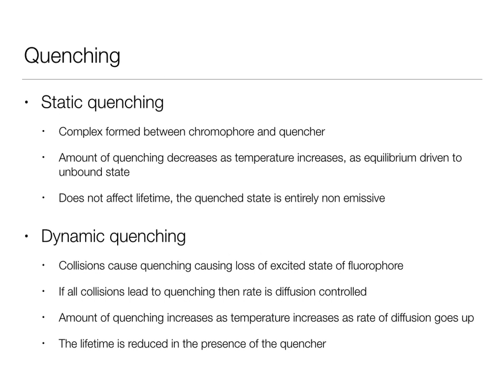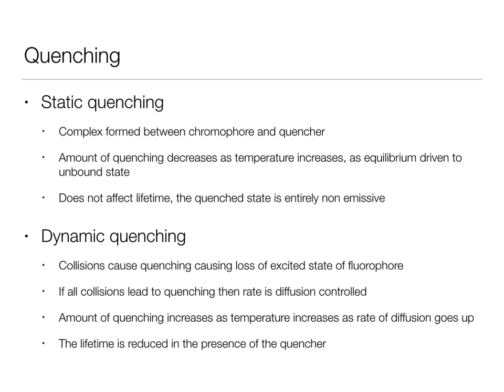So just to recap, static quenching is formed when I have a complex. There is no observable fluorescence from a statically quenched system, so I have a mixture of unquenched and completely quenched molecules. So I see no effect on the lifetime in this case. The lifetime is that of unquenched molecules. If I increase the temperature, I'm going to decrease the amount of quenching I see, increase the amount of emission, because I'm driving the equilibrium to the unbound state.